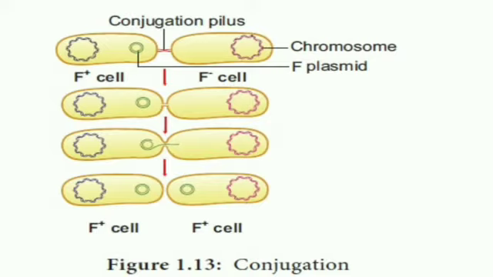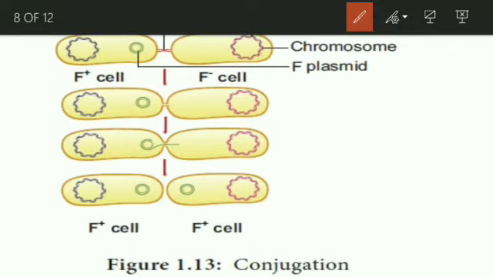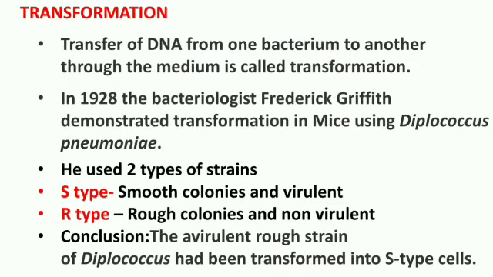And then what happened? The plasmid within the F plus cell starts replicating, and the replica is transferred into the F minus cell. So finally, the F plus cell has its own F plasmid, and the F minus cell recently got an F plasmid. So both become F plus cells. This kind of DNA transfer between two bacteria is called conjugation.